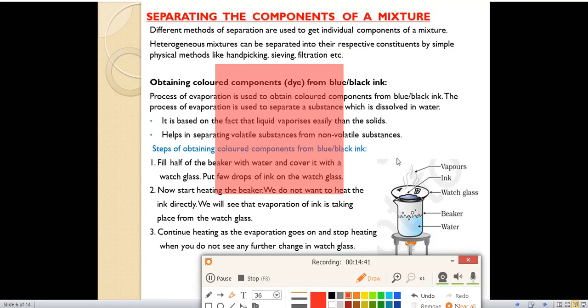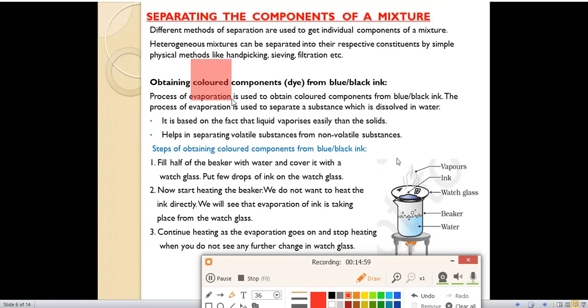Now we'll discuss this topic, obtaining colored component dye from blue black ink. This is one of our activities. The process of evaporation is used to obtain the colored component from blue black ink. Which type of process is used? Evaporation. The process of evaporation is used to separate a substance which is dissolved in water.